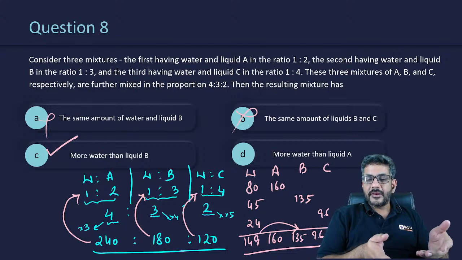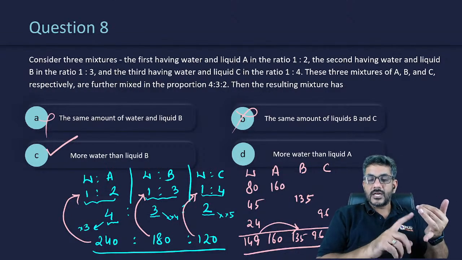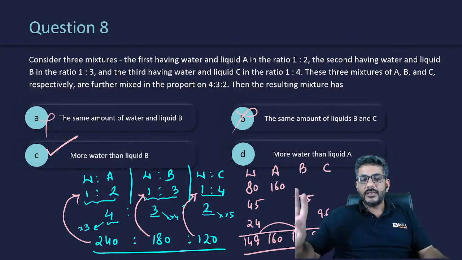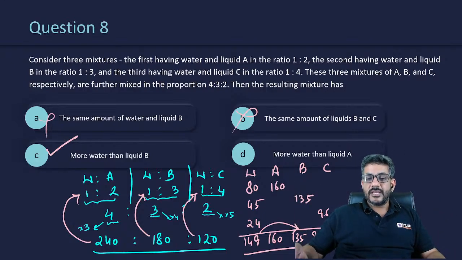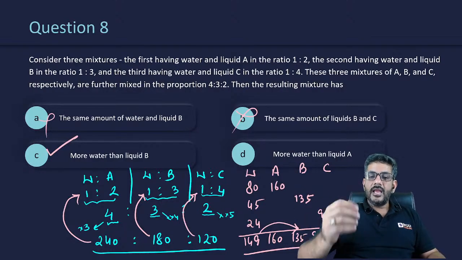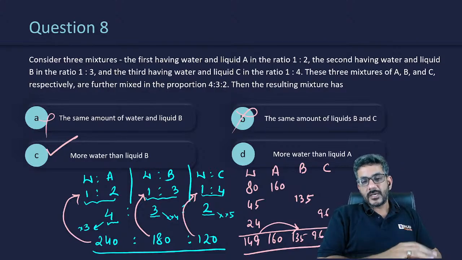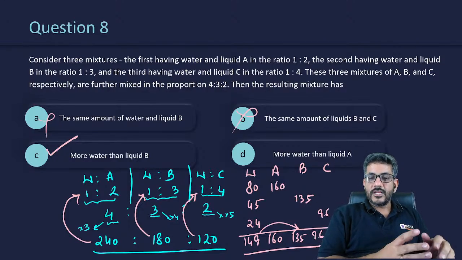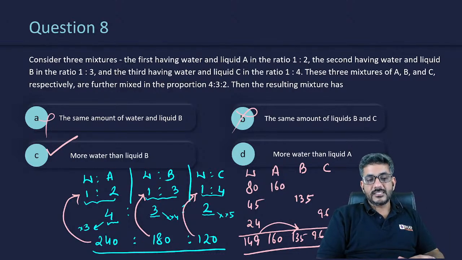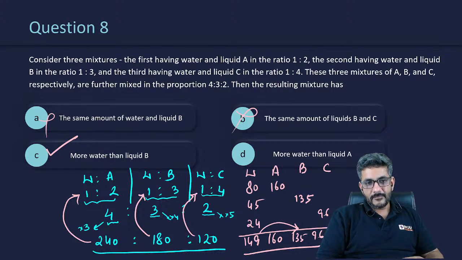In the third one, I needed a multiple of 5, so I multiplied by 5. I needed a multiple of 3, of 4 and of 5, so I multiplied the whole ratio by 60. So now I can say 432 can also be written as 240, 180, 120, and you will see that distributing them in these ratios will always become easy for you. You can divide 240 in the ratio 1:2 much more easily. Same with 180 and same with 120 as well.